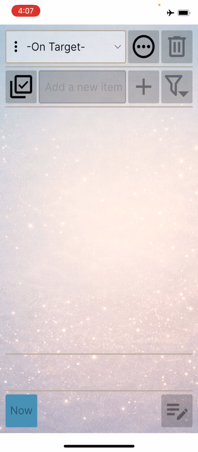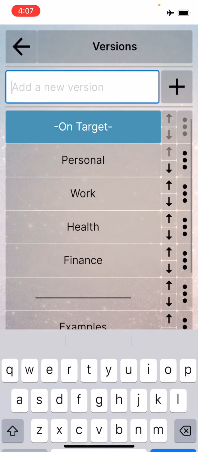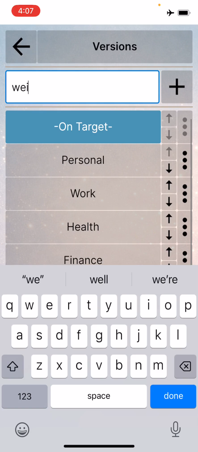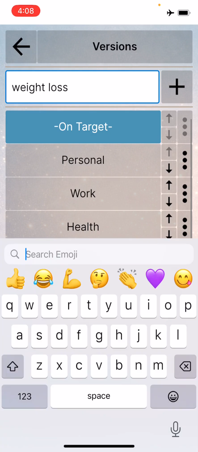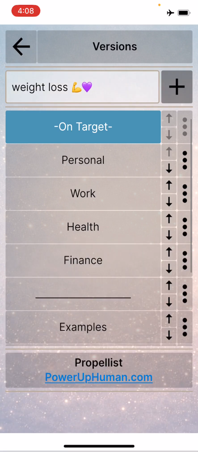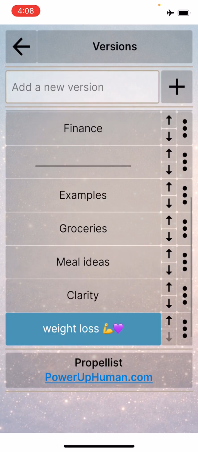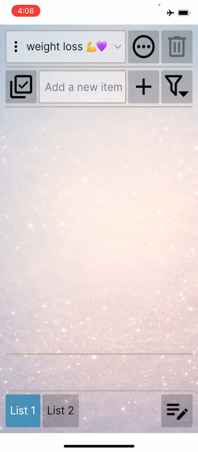All right, so we've downloaded the app and now we're going to add a new version. We'll click on the top left and call the new version weight loss. Let's add an emoji. Let's add strong, and let's add a heart as well. We'll hit the plus sign and we've added it. Now I'm going to hit back on the top left and now we could do whatever we want with this version.